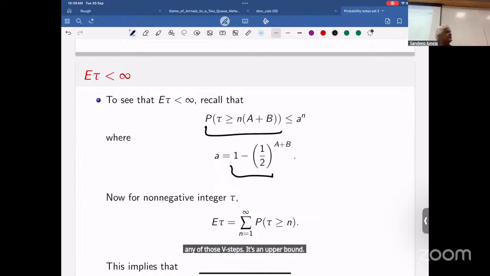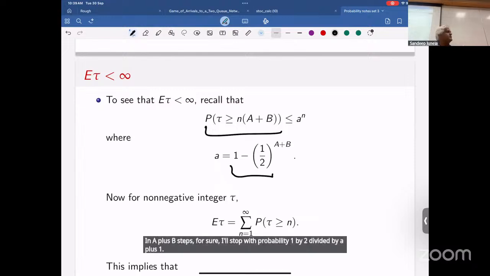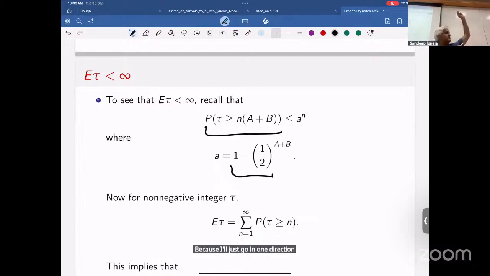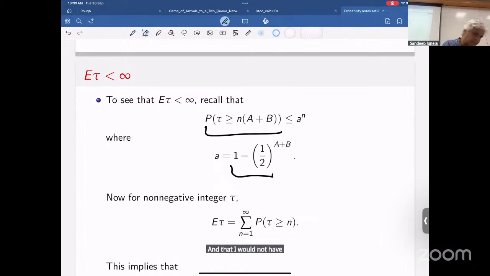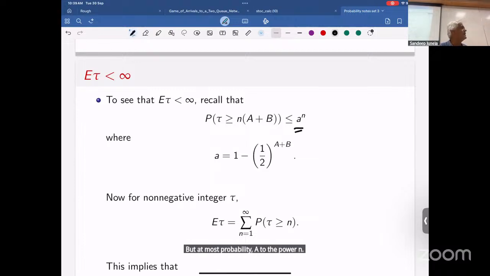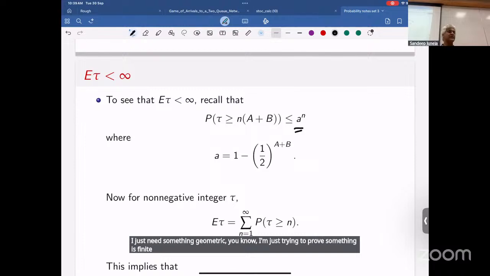In A plus B steps, I'll stop with probability at least 1 over 2 to the power A plus B, because I'll just go in one direction, either above or below. That is guaranteed. So with probability at most 1 minus 1 over 2 to the power A plus B, I would not have stopped in A plus B steps. And then I would not have stopped in n times (A plus B) steps with probability at most alpha to the power n. I just need something geometric. I'm just trying to prove something finite, so I'm not being very nitpicky here. You're with me on this, right?